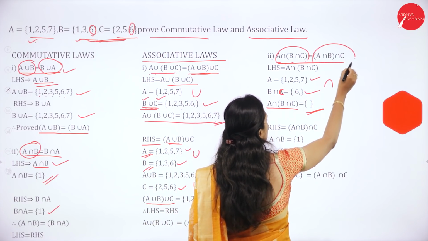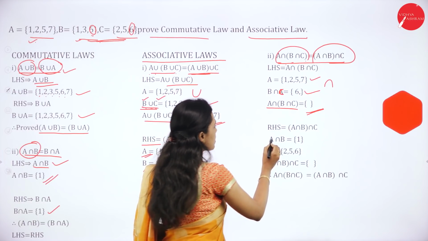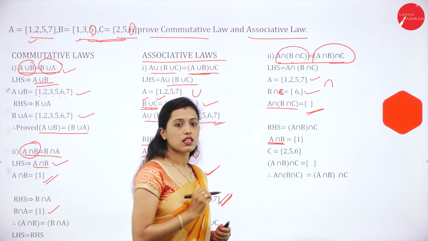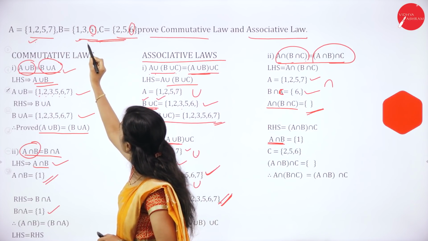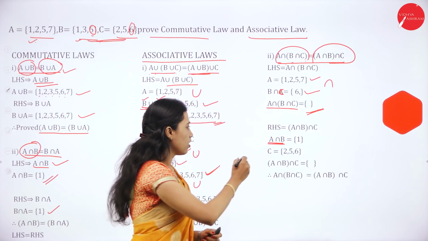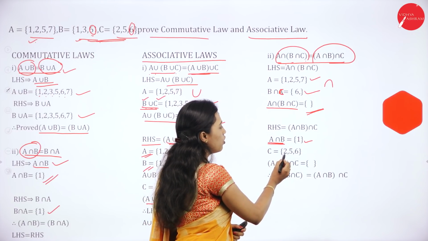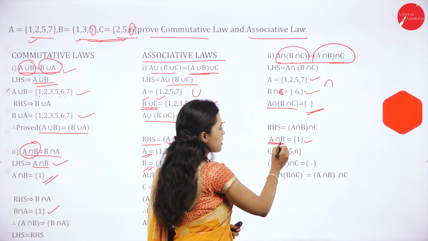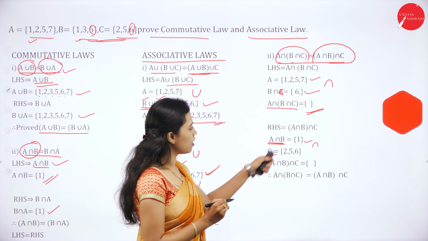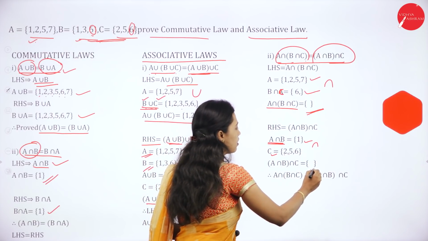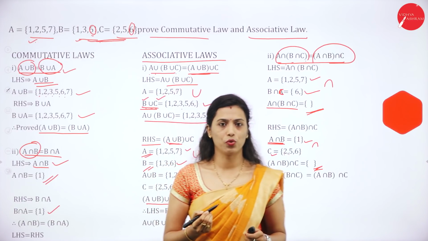Then take RHS, (A intersection B) intersection C. So A intersection B: the common elements in set A and set B. The common element in set A and set B is 1. So A intersection B is {1} and C is equal to {2, 5, 6}. So (A intersection B) intersection C. Is there any common element here? No. So it is the null set. Hence LHS is equal to RHS. It is proved.